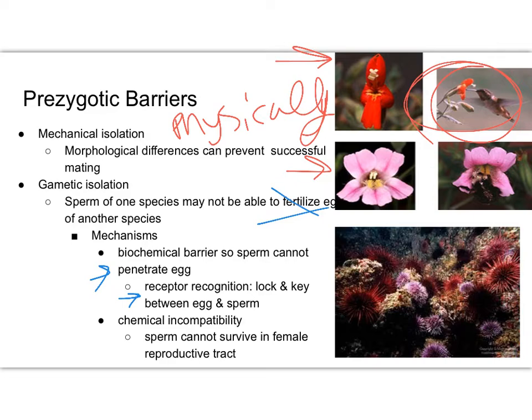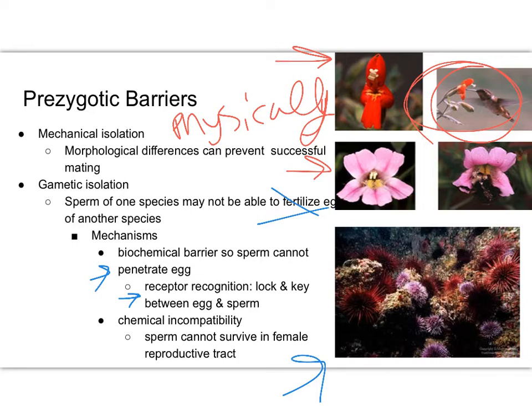Or there can be chemical incompatibility, where as the sperm is traveling through the reproductive tract of the female, the sperm may not survive for whatever reason. Maybe the reproductive tract is too long, maybe it's too acidic, but the sperm can't survive in the female reproductive tract. The common example here are these sea urchins that you see down here on the bottom right.